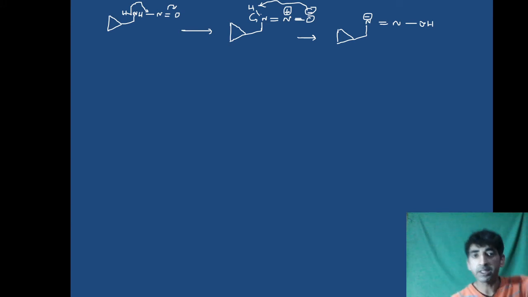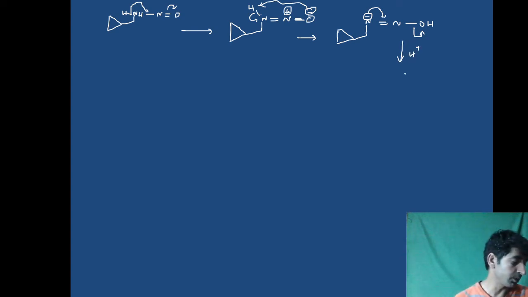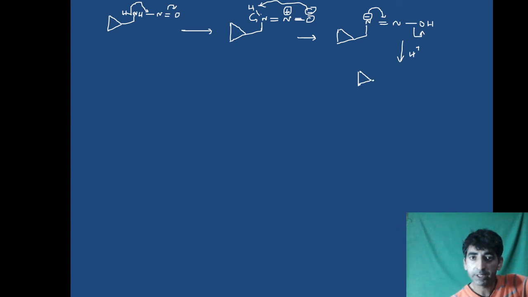Now what happens in the next step? This bond moves over here and this leaves because we have proton in excess. It gets protonated, so a water molecule is lost. Now we get this type of compound. This is N triple bond.